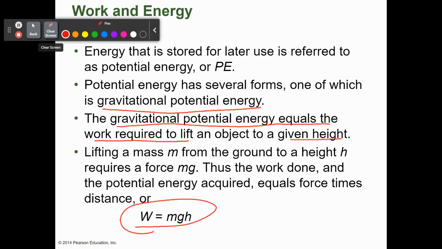Now we have a work equation in terms of gravitational potential energy: mass times gravity times height. It's the work you have to put in to lift that mass a certain height. The force opposing that motion is gravity. Gravity's pulling down, you're trying to pull up. So that's why we have to include the acceleration due to gravity.